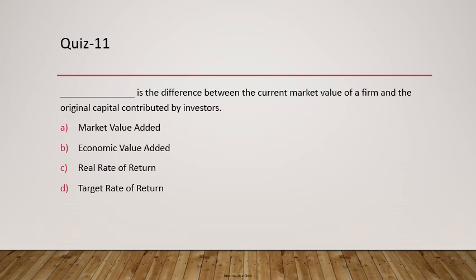So, what is market value added? So this is what I was telling you, that market value added is a concept which we'll learn as we go ahead. So market value added is the difference between the current market value of a firm and the original capital contributed. So basically, when initial money is contributed by those who own the company, and it is an X amount, say 100 crore, and the current market value is say 200 crore, then 100 crore have been added, and that is what is the market value added.